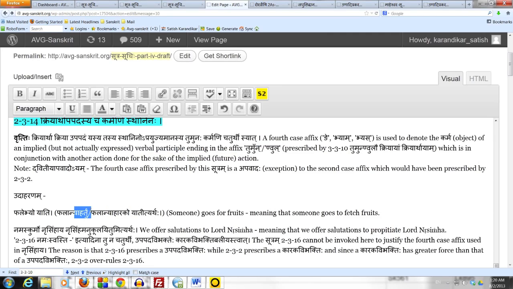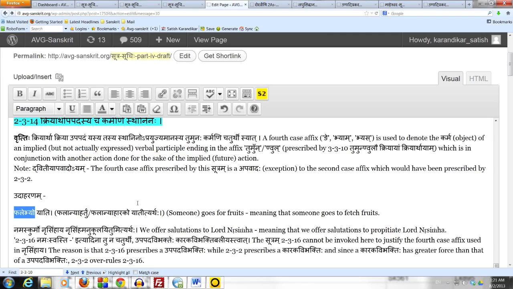The affix tumun or nul is the one prescribed by the sutram 3.3.10, tumun nulau kriyayam kriyarthayam, which means that this suppressed participle must be in conjunction with an expressed action being done for the sake of the implied future action, the future action denoted by the implied participle. And then we look at the object of that implied verbal participle ending in tumun or nul and use a fourth case affix to denote that object.